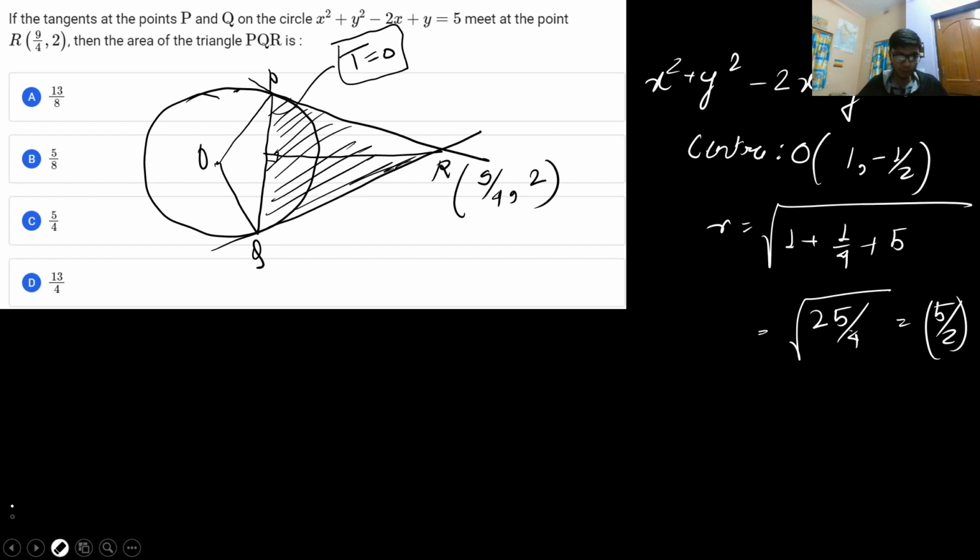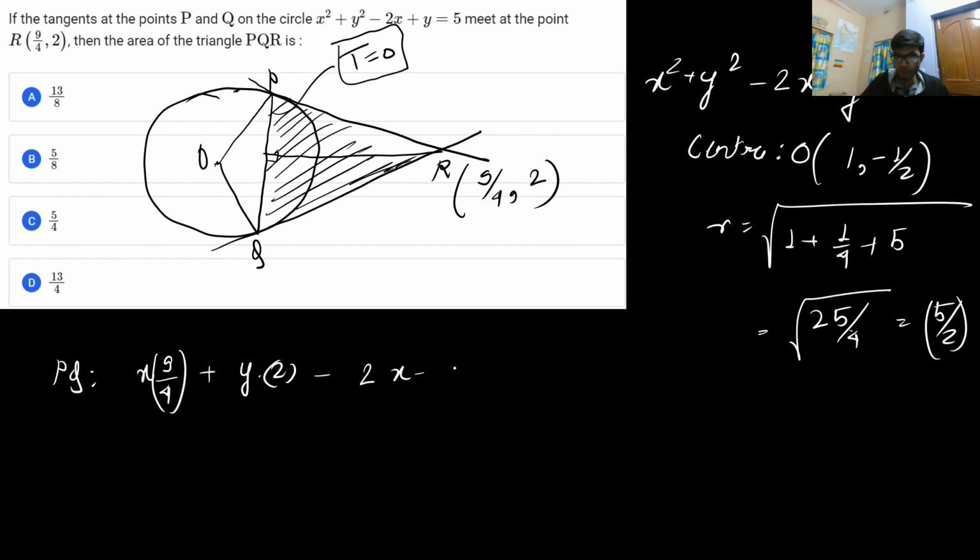But the approach that is very suitable is to get the equation of the chord of contact, that is T equals 0. So you know what T equals 0 is: in place of x square you have to put x into x1, that is x into 9 by 4, plus y into 2, and in place of x you just need to put minus 9 by 4, that is 2 into (x minus 9 by 4) plus (y minus 2).